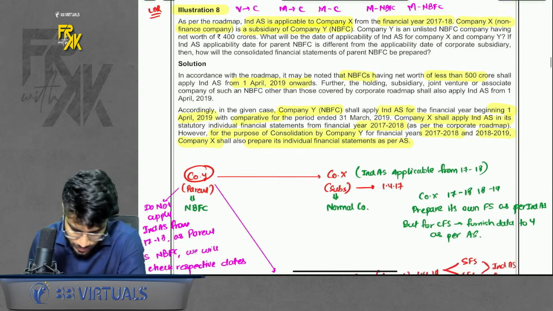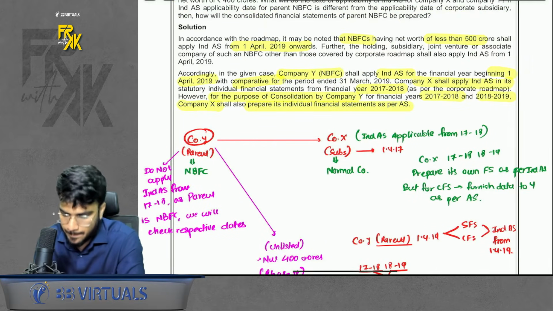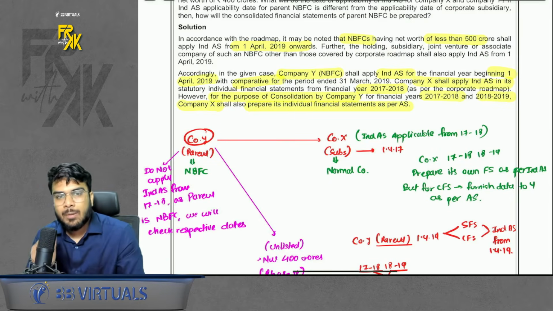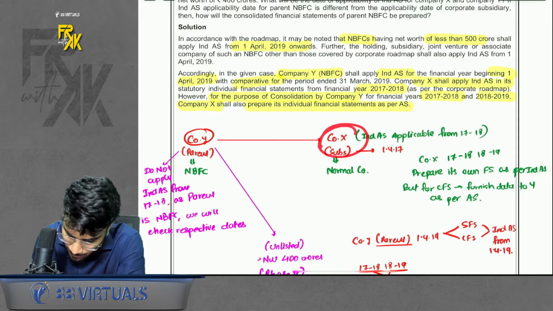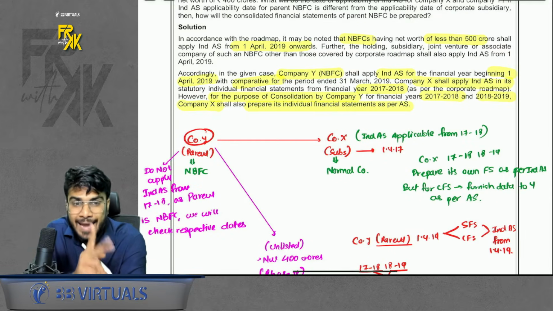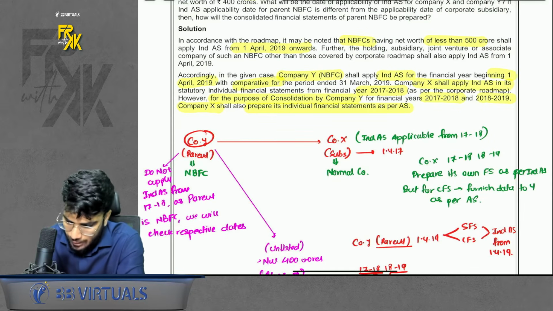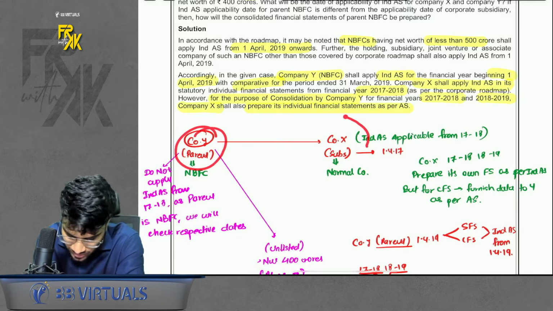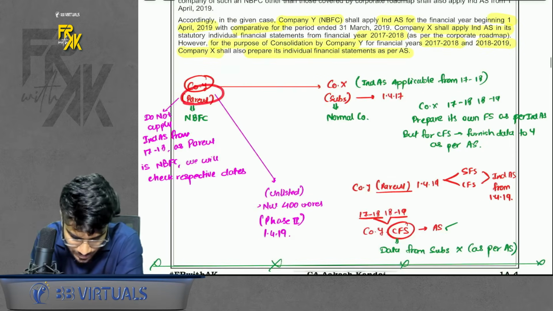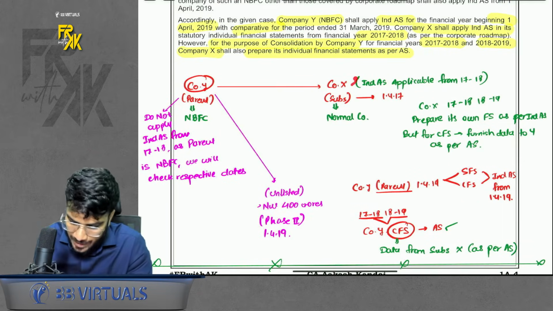It says that there is a company Y which is a parent company and company X which is the normal company. Ind AS became applicable to normal company from 1st April 17. So normally what happens is, if it becomes applicable to you, it will also become applicable to your parent. But if your parent is a bank, insurance, NBFC, then you will have to check the respective dates. You will not apply to parent company because of subsidiary if your parent is a NBFC, bank, insurance company. So in this case, the parent was a NBFC. So for parent, we will have to check their respective dates and not apply because of subsidiary.